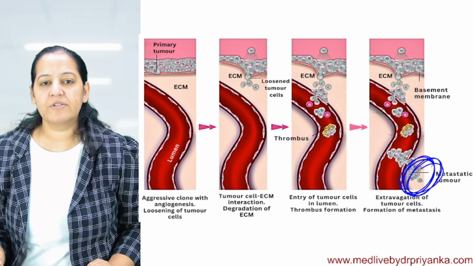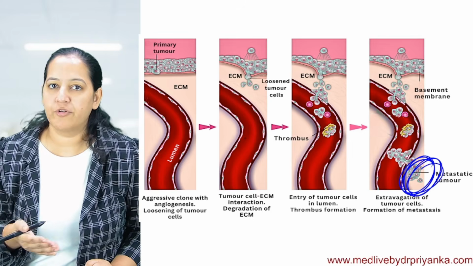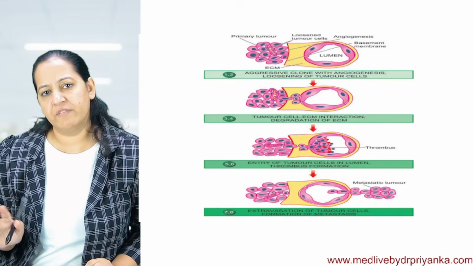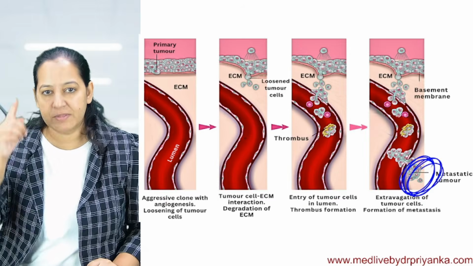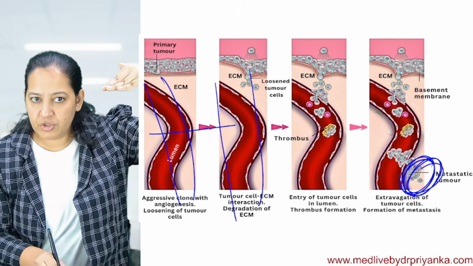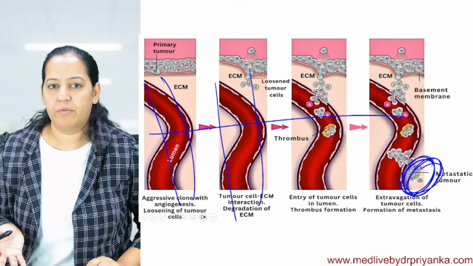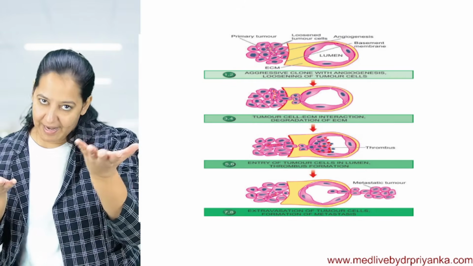This is the transverse diagram in which all 8 steps are shown. You can draw a longitudinal cross-sectional diagram also. Let me show you. Whatever you find easy. This is the same diagram, but it's a cross-sectional diagram, in which the blood vessel is shown like this. Now I will show you the blood vessel from above. The same diagram, from different textbooks I have taken. Whatever you find easy, in this diagram I am showing you the same eight steps.